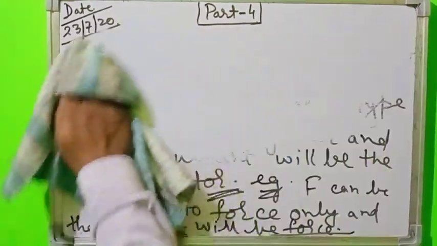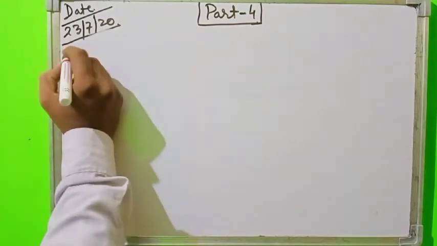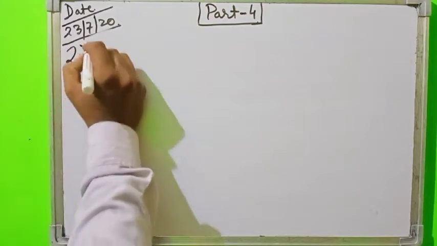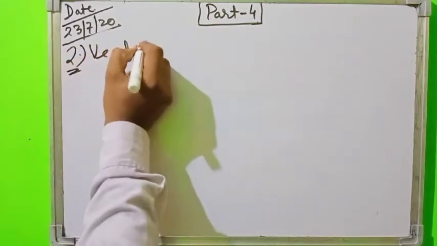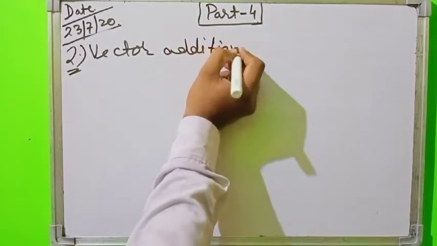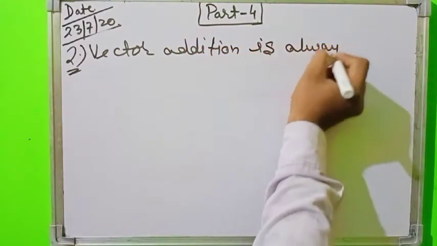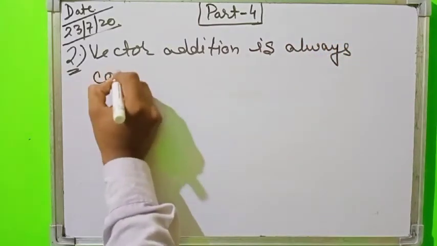The second point of discussion is, vector addition is always commutative.